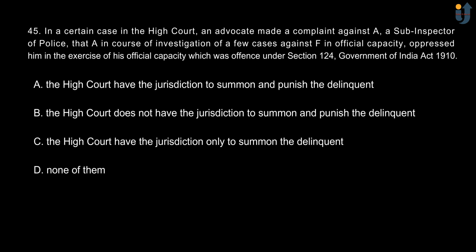Option A, the High Court have the jurisdiction to summon and punish the delinquent. Option B, the High Court does not have the jurisdiction to summon and punish the delinquent. Option C, the High Court have the jurisdiction only to summon the delinquent. And option D is none of them. The correct option is option B, the High Court does not have the jurisdiction to summon and punish the delinquent.